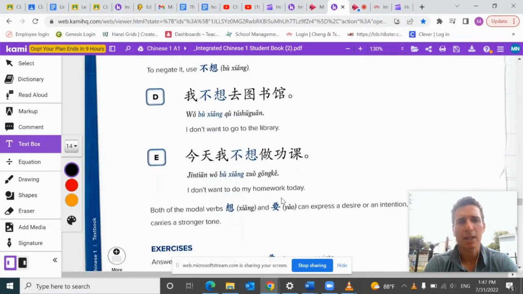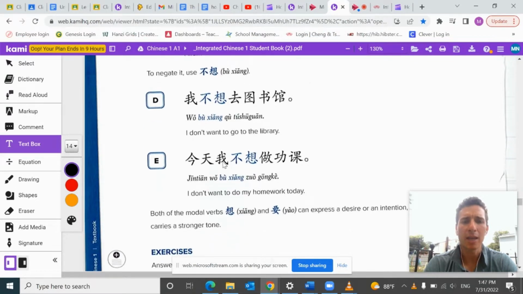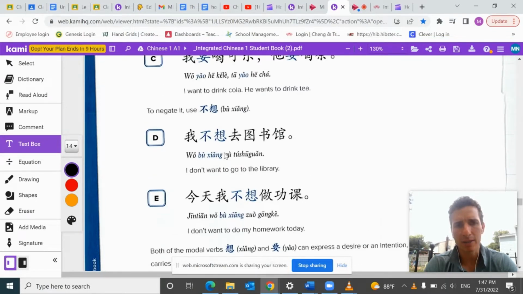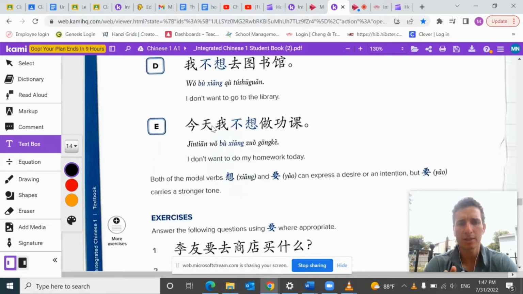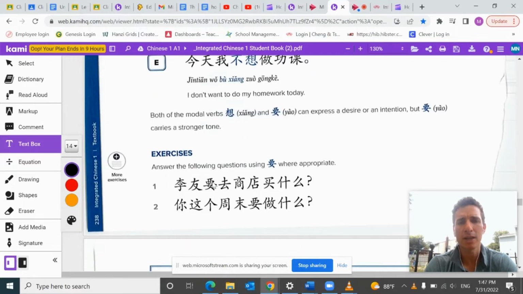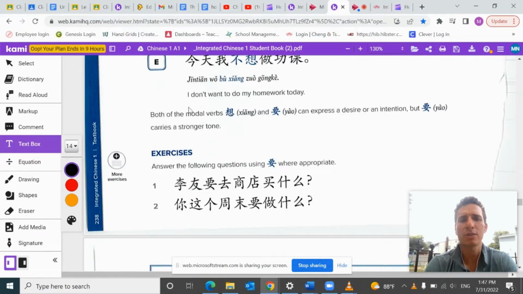Okay. And again, let's look at it this way. If 要 is a little bit dynamic, you could say 不要, but it would carry a different meaning than just negating it. Okay. If you want to just negate the 要 and make it into not or don't, then you would use 想. Okay, so let's just keep it simple for now. All right. In later lessons, we can delve into this, into more depth.